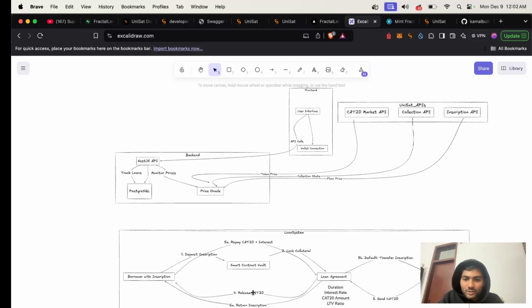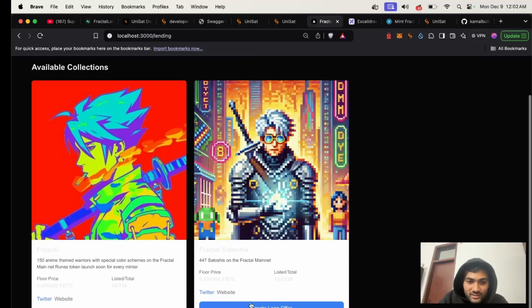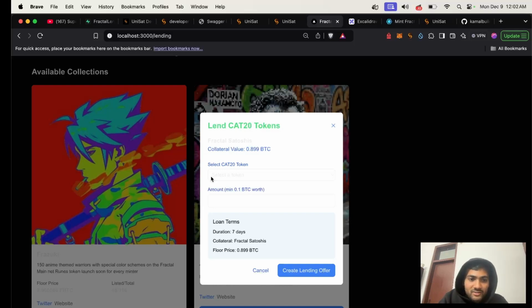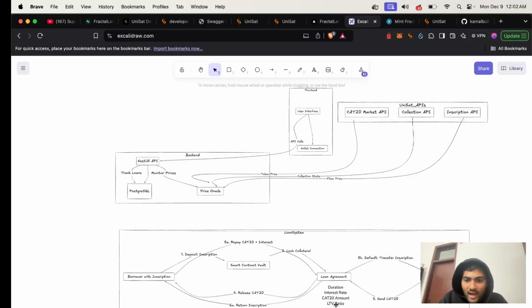After getting the CAT20 tokens, the loan runs for a specific duration, for example 7 days here, and for some other inscriptions it could be more days, and the interest rate would be specific to that. The LTV ratio is kept at 70% capped, and after 80% automated liquidation takes place. We have mechanisms for that. If the borrower repays within the duration, then his inscription gets returned to him from the loan agreement. But if he fails to repay, then the inscription is transferred to the lenders who lent their CAT20 tokens in that specific loan agreement. This is how the whole loaning system works.